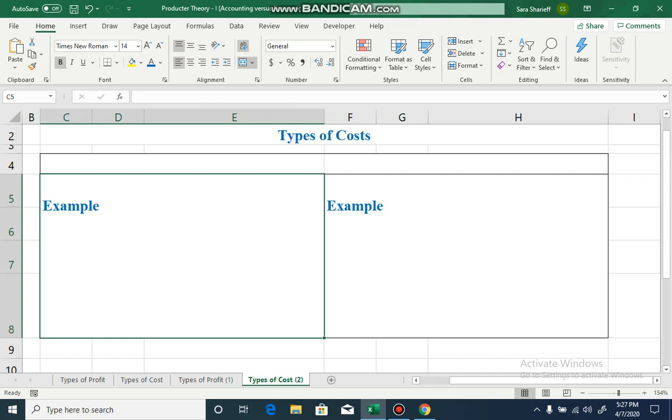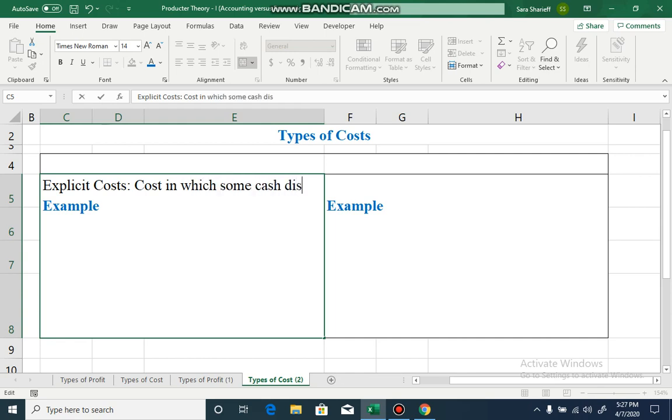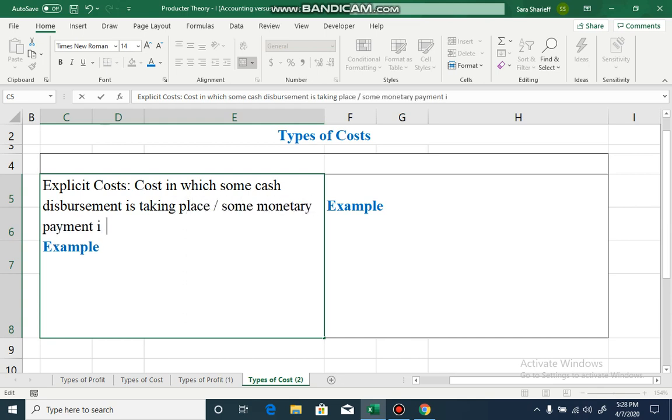One is your explicit cost. What do we call explicit cost? Cost in which some cash disbursement is taking place, some money is being spent, some monetary payment is taking place.